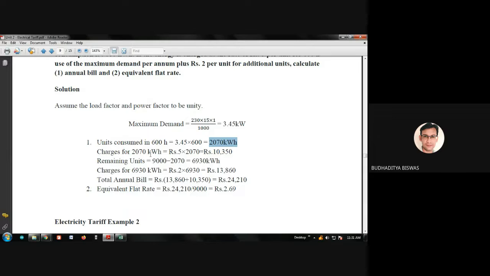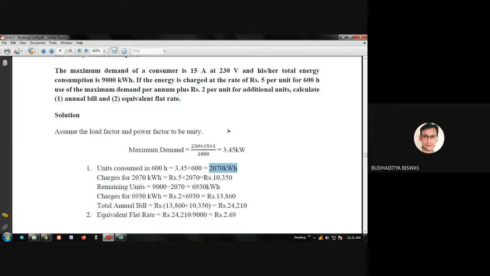Charges for 2070 kilowatt hour is rupees 5 per unit. So 5 unit for 600 hours. So 5 into this 2070, which is equal to 10,350. Total 9000 is the unit consumption by this particular consumer, and we have already found the 2070 units. So remaining unit is 6930 kilowatt hour.